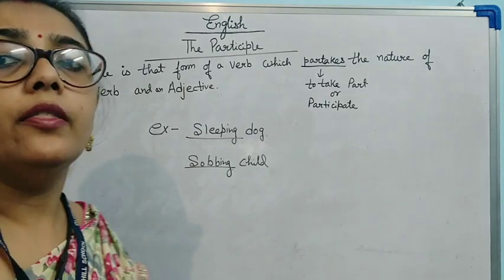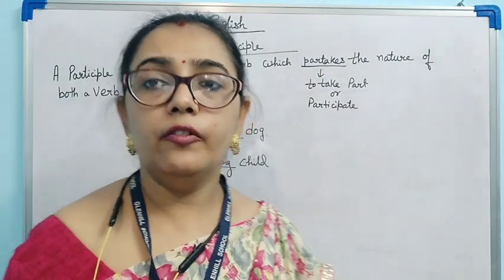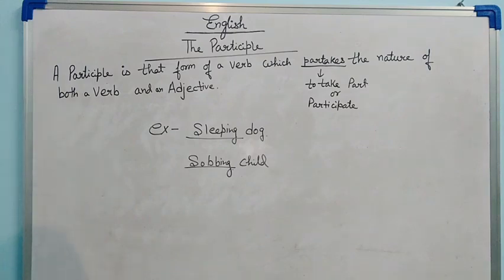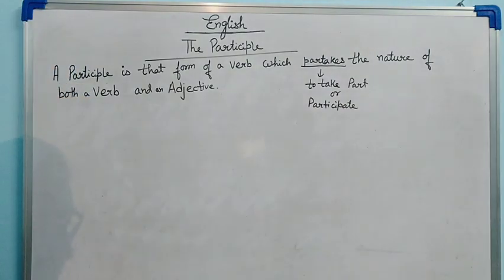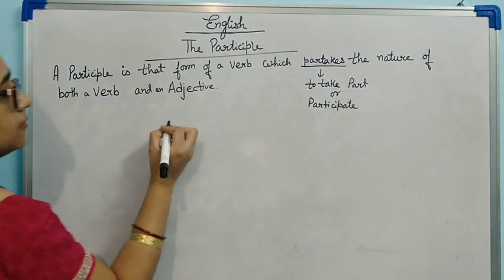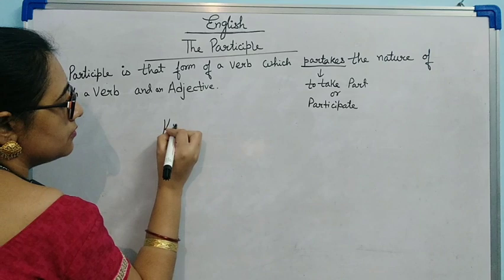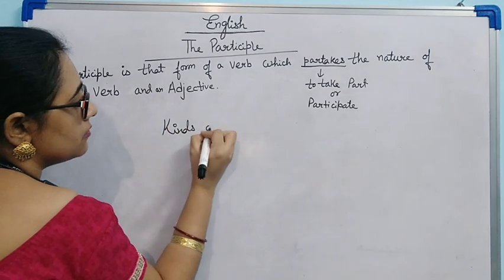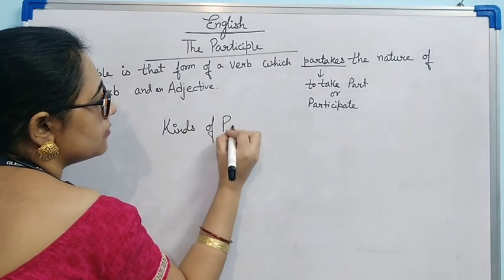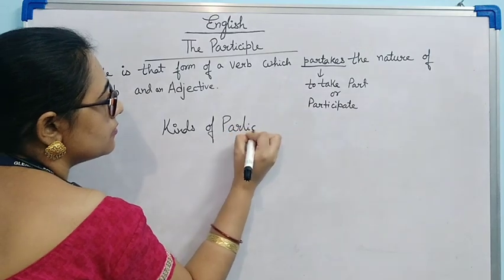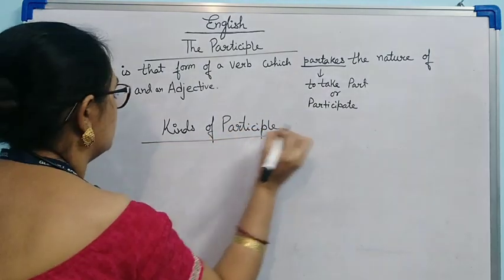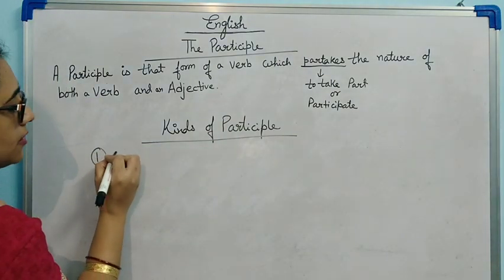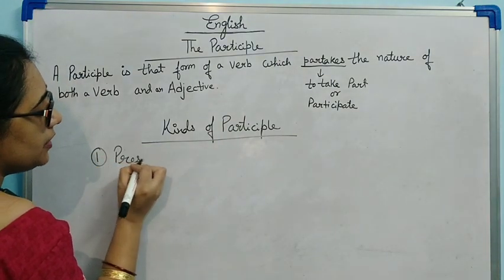Okay. Now, there are three types of participle. First is present participle.